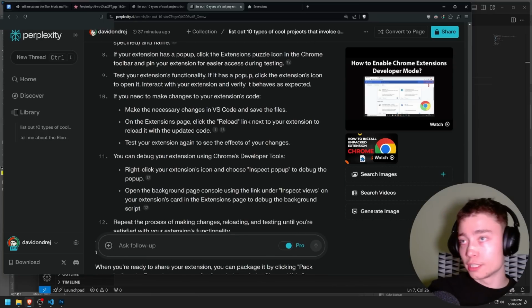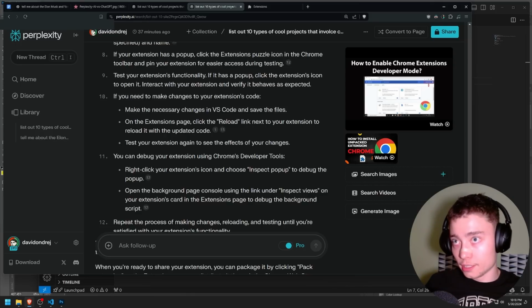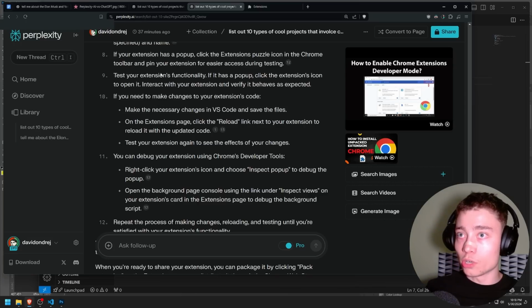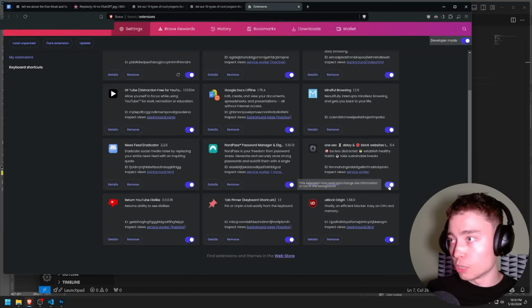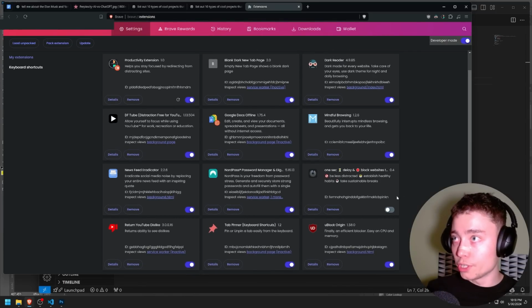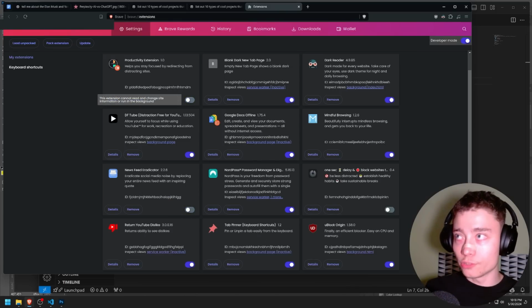Test your extension functionality. If it has a pop-up, click the extension's icon to open it. Interact with your extension and verify it behaves as expected. So okay, let's try it out, right? What I'm going to do is turn off this one because I have this set up for Twitter, as well as this one. So I'm going to turn these two off and turn ours on just to test it out.